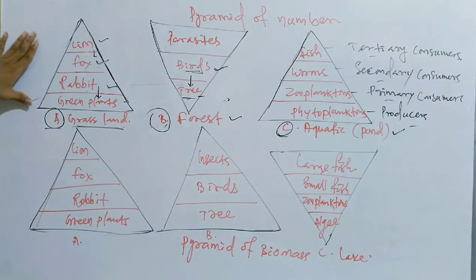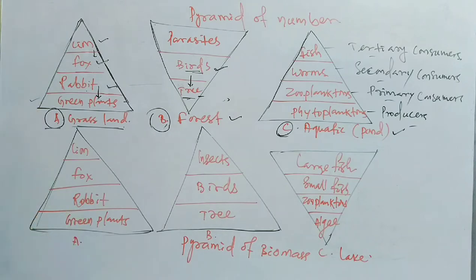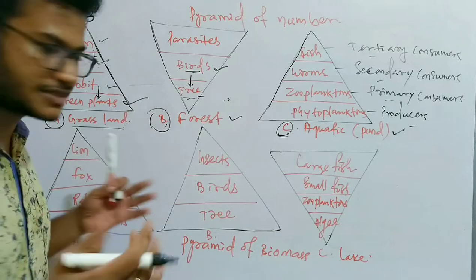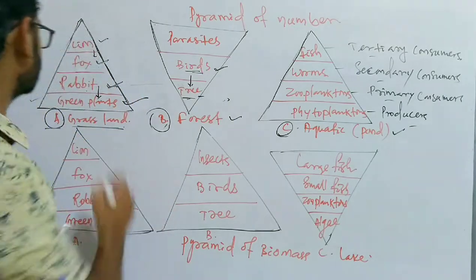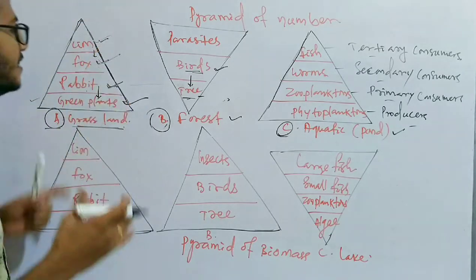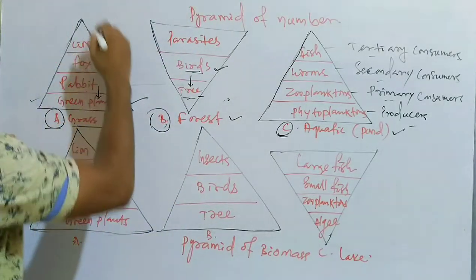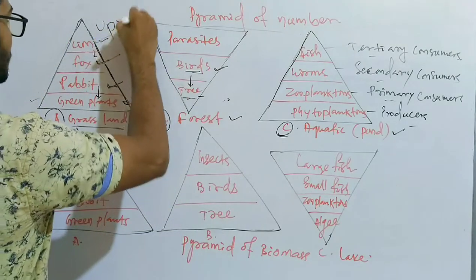Okay, so first let's discuss the diagram A, the grassland ecosystem, which is upright. So the green plants are of highest number, rabbits who feed on green plants are less than the green plants, foxes who feed on the rabbits are again less, and lions are least in number in the grassland ecosystem. So this pyramid of number is upright.